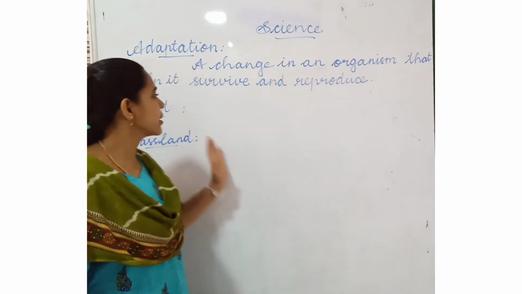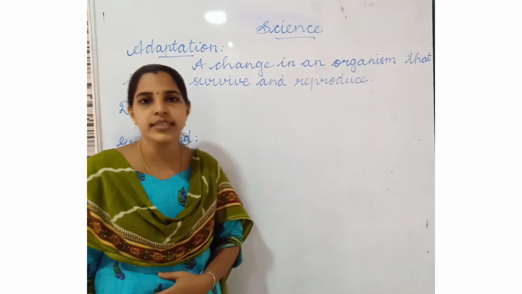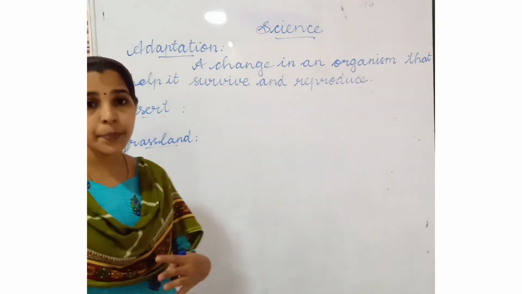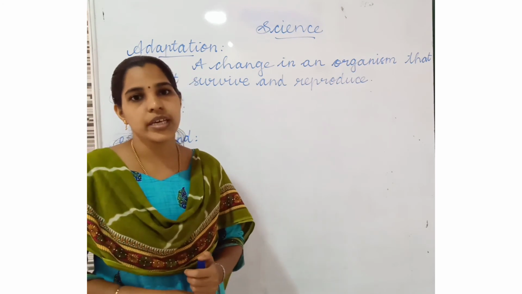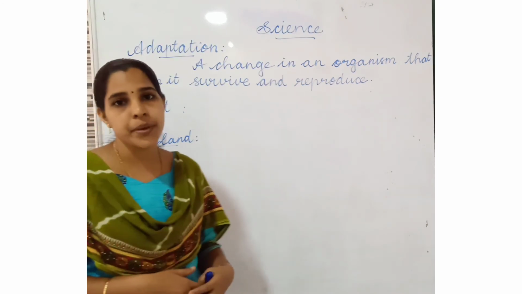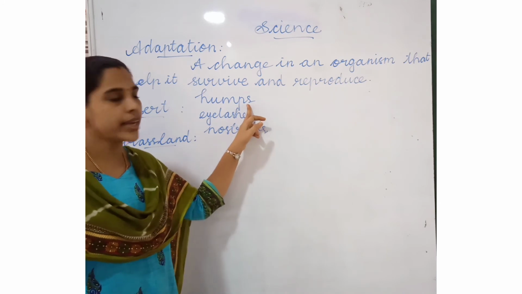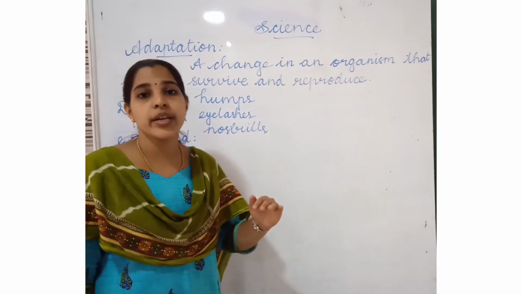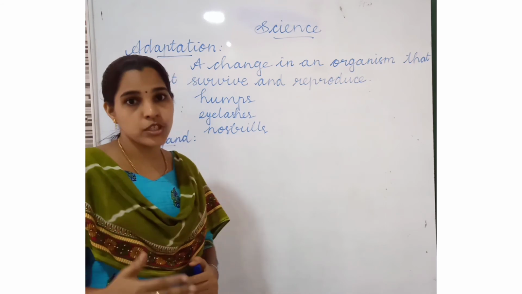The camel is the ship of the desert. Why is the camel called the ship of the desert? Because camels were used to transport people from one side of the desert to the other. In that hot area, camels can be used to transport people. On the camel's back there are humps. These humps store fat. It is not storing water, it is storing fat. This fat gives energy to the camel.